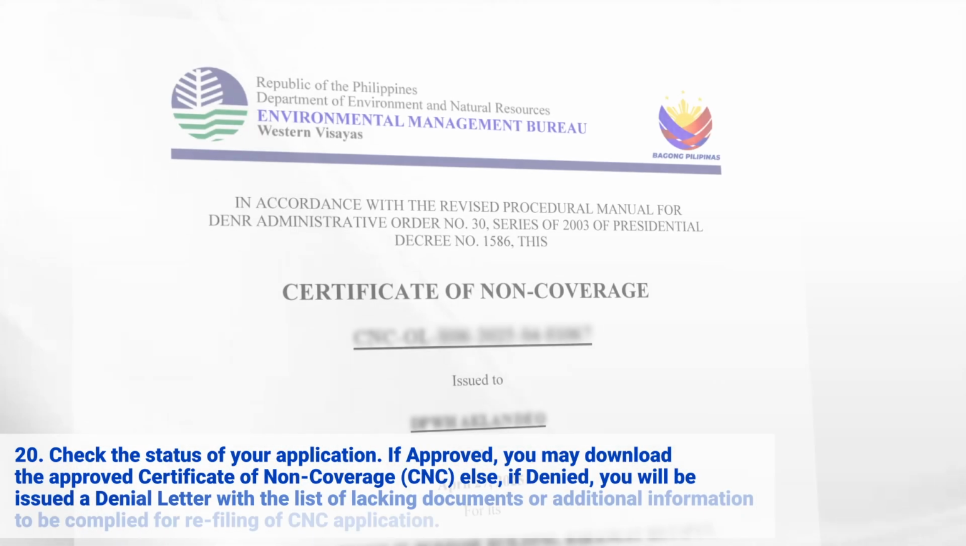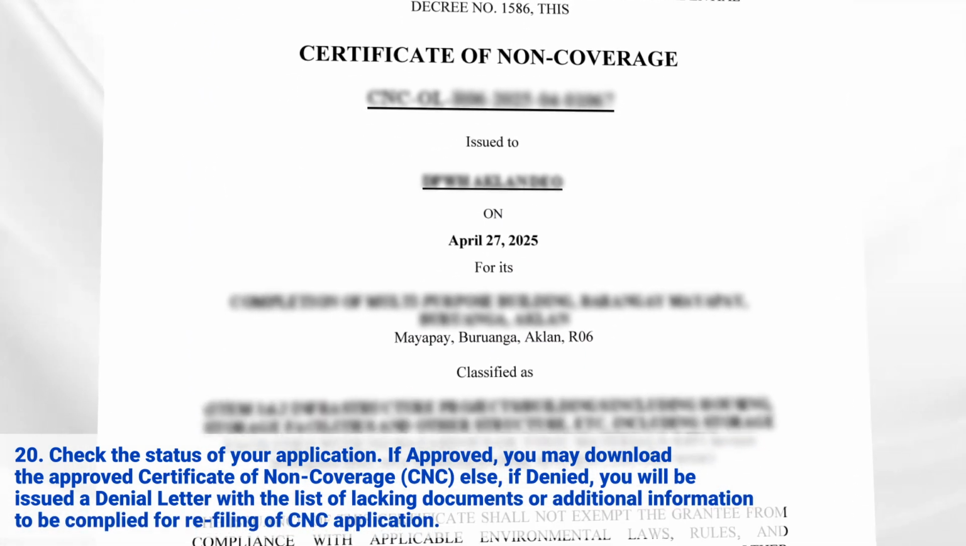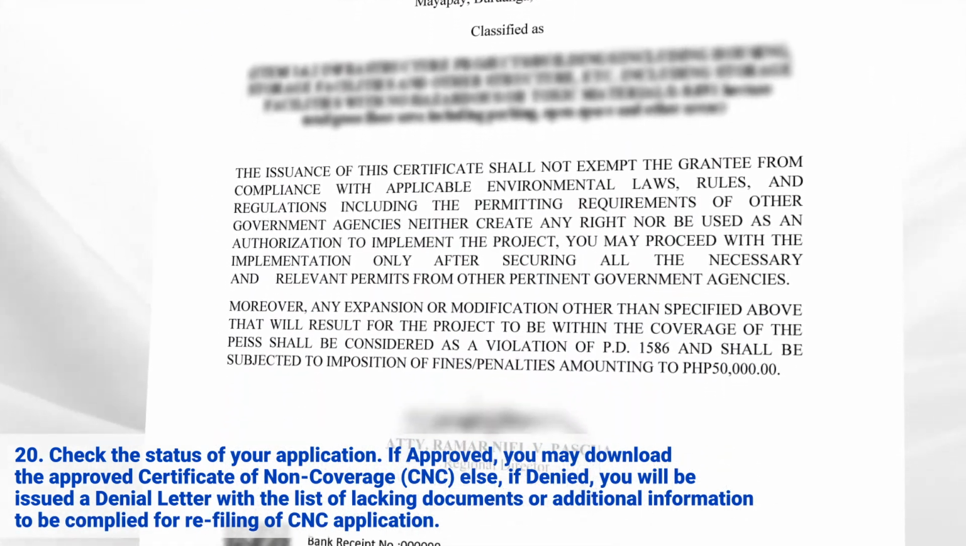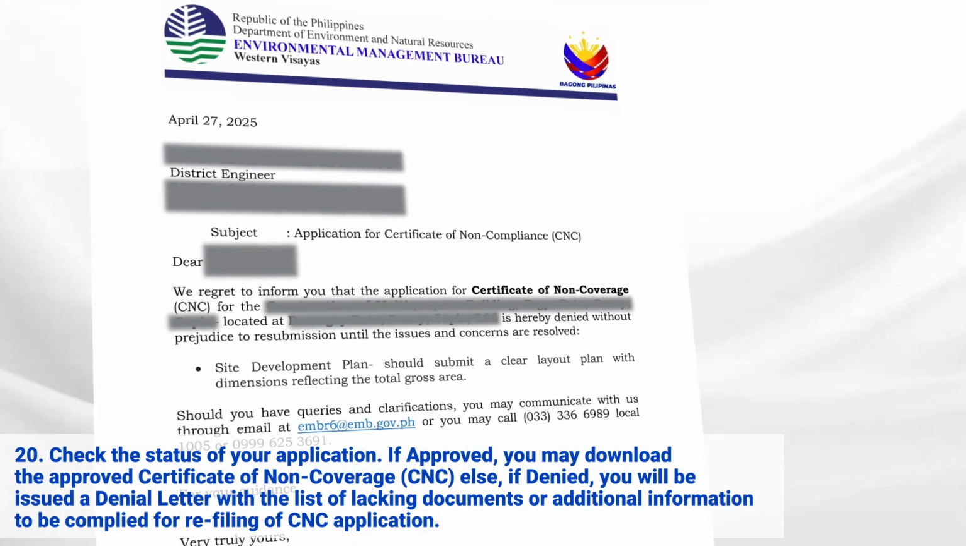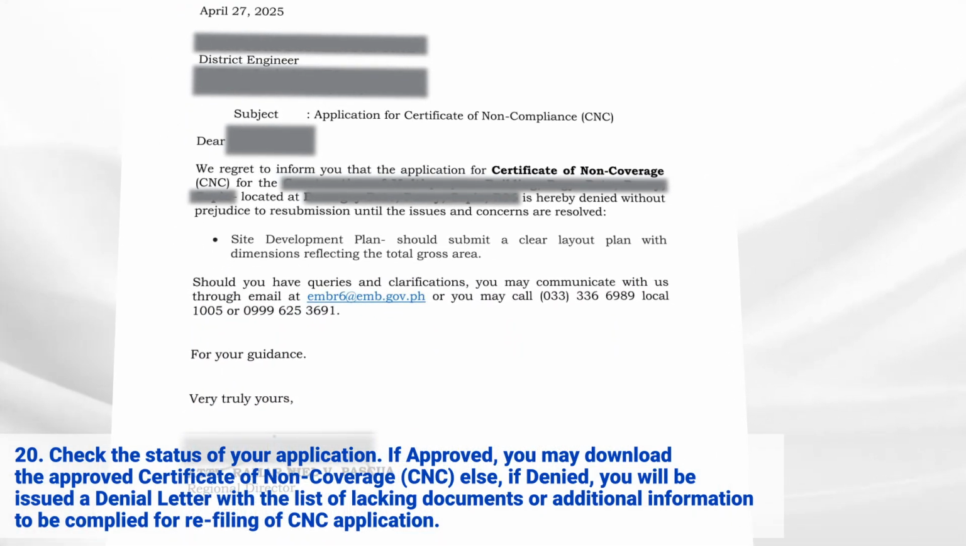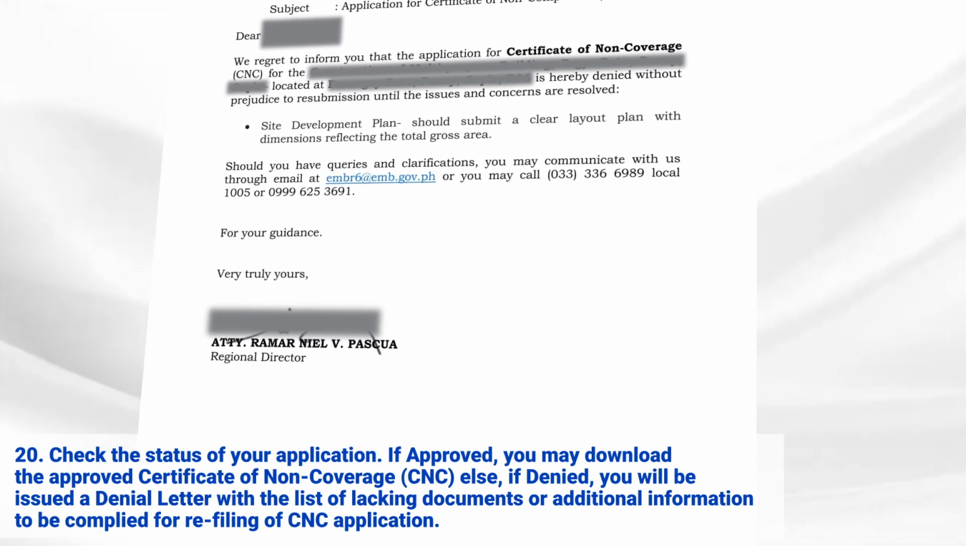Check the status of your application. If approved, you may download the approved certificate of non-coverage. Else, if denied, you will be issued a denial letter with a list of lacking documents or additional information to be complied for refiling of CNC application.